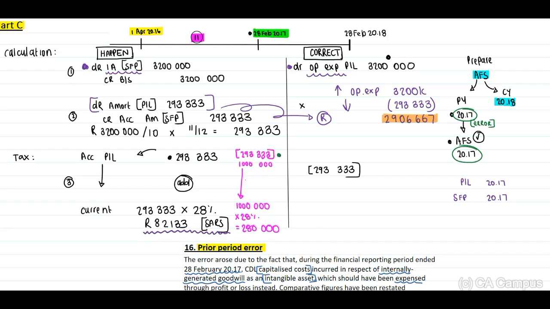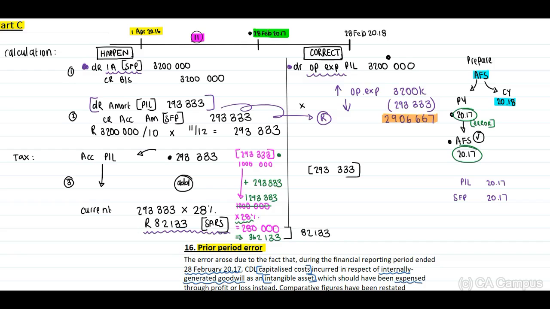Now, they indicate to us that they should have added this back. Therefore, take it out, plus 293,333, and our taxable profit or loss will then be an amount of 1,293,333 times 28%, and this will be 362,133, and the difference will be the 82,133.